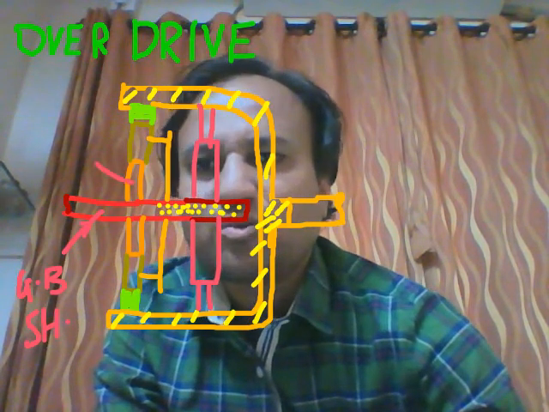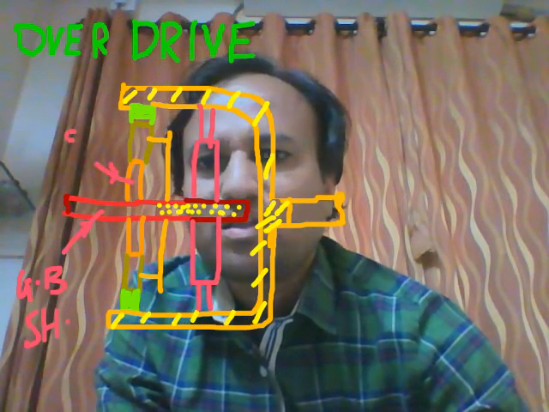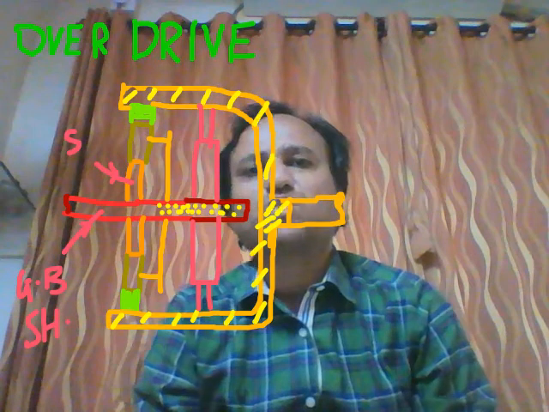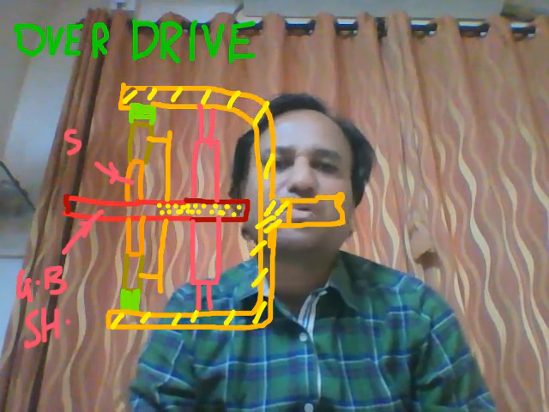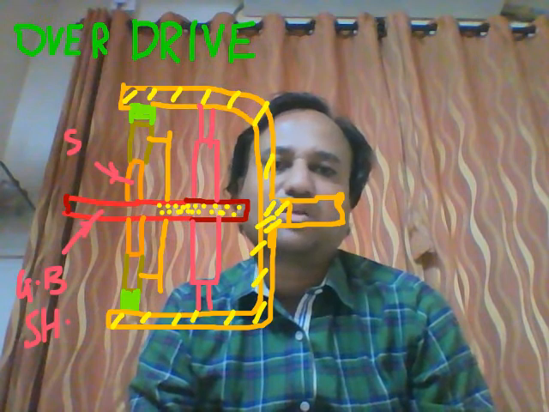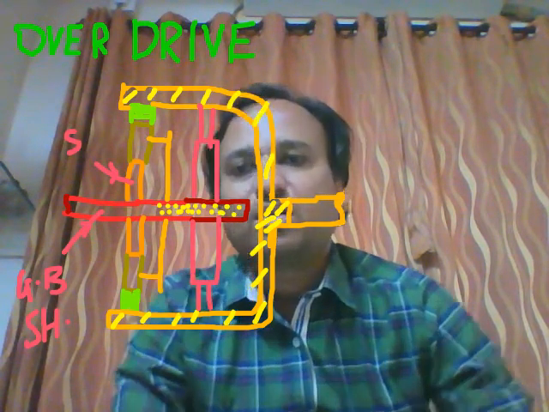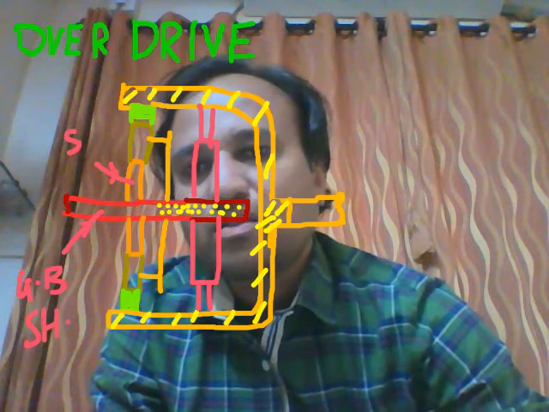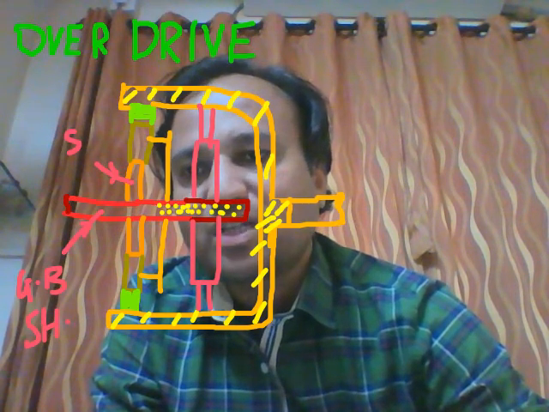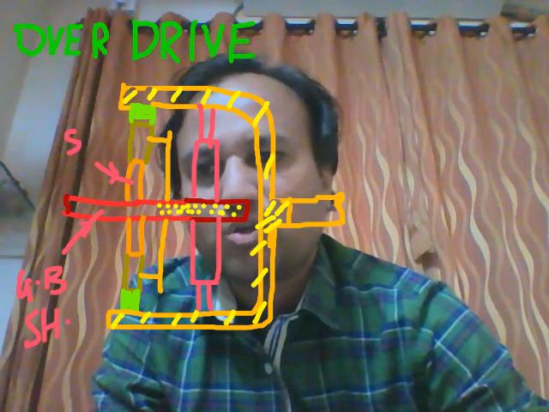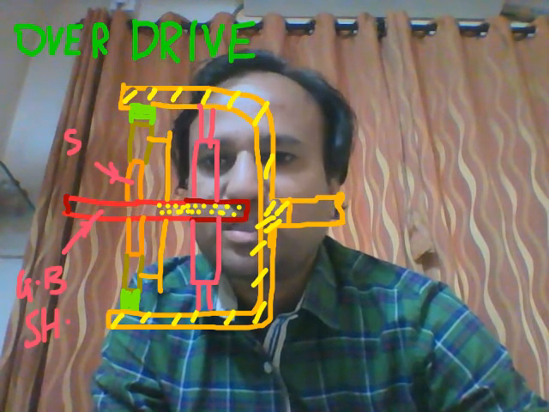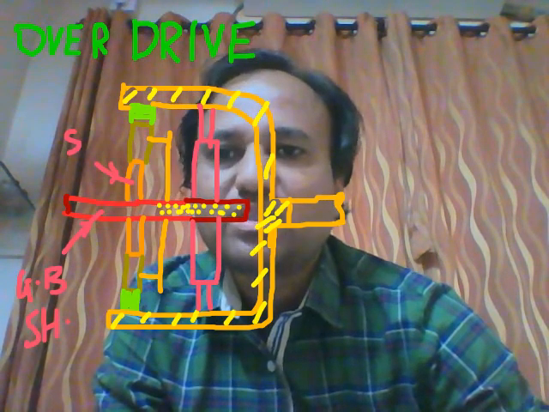It is connected to the sun gear. Again students, overdrive is one type of special purpose epicyclic gear train. So the output of the gearbox is given to the sun gear.